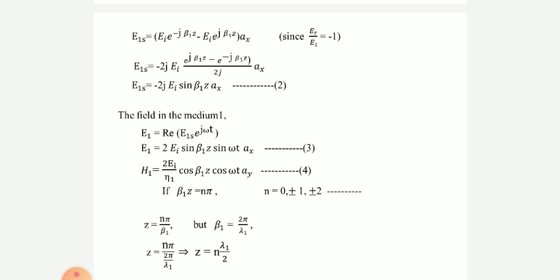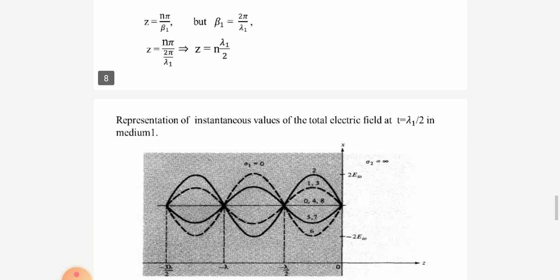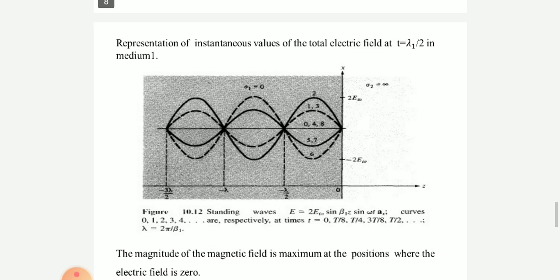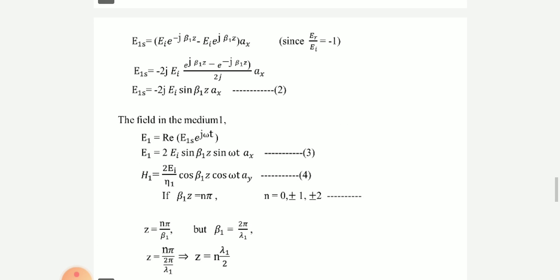Now I want to use Er is equal to tau Ei. The total field in medium 1 is given by E1s is equal to Ei e to the power of minus j beta 1 Z plus, instead of Er, I am putting the tau Ei value, tau Ei e to the power of j beta 1 Z. The reflection coefficient can be expressed in terms of the intrinsic impedance of the two media.